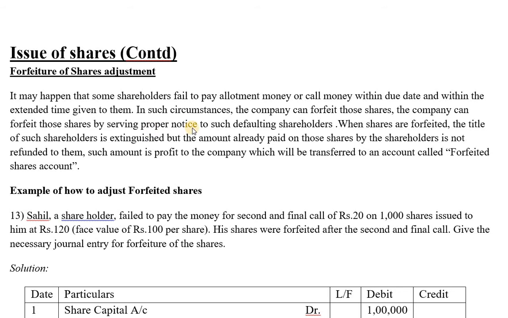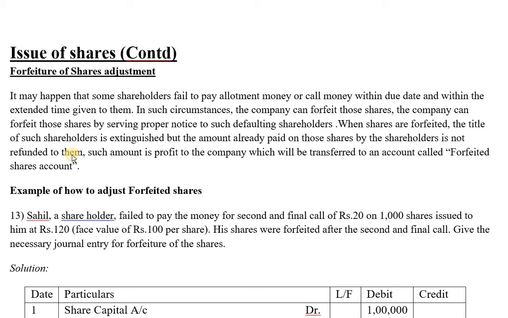After giving a proper notice to such defaulting shareholders, the shares they had subscribed to, in the application and allotment stage, will be forfeited. The shareholder's title is extinguished completely, but the amount already paid on those shares is not refunded to them.